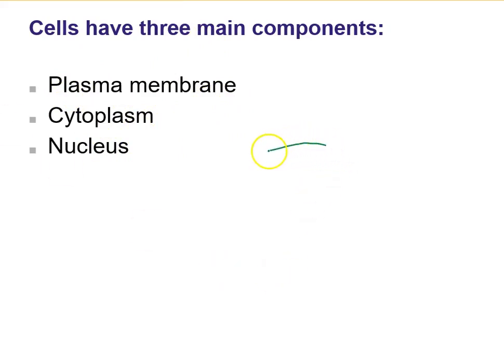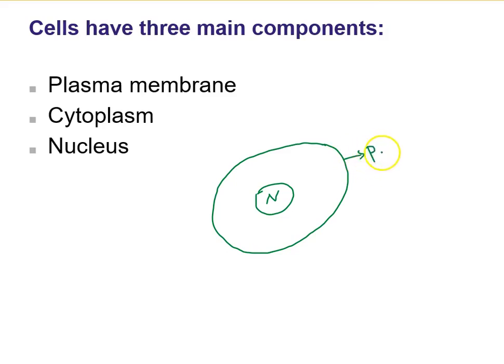The plasma membrane makes a boundary around the cell, which separates the intracellular environment from the extracellular environment. And then we have the nucleus, which houses the genetic material for the cell. So we have the nucleus inside of the cell, and then the plasma membrane, like a boundary around the cell. And between the nucleus and plasma membrane, we have the cytoplasm.